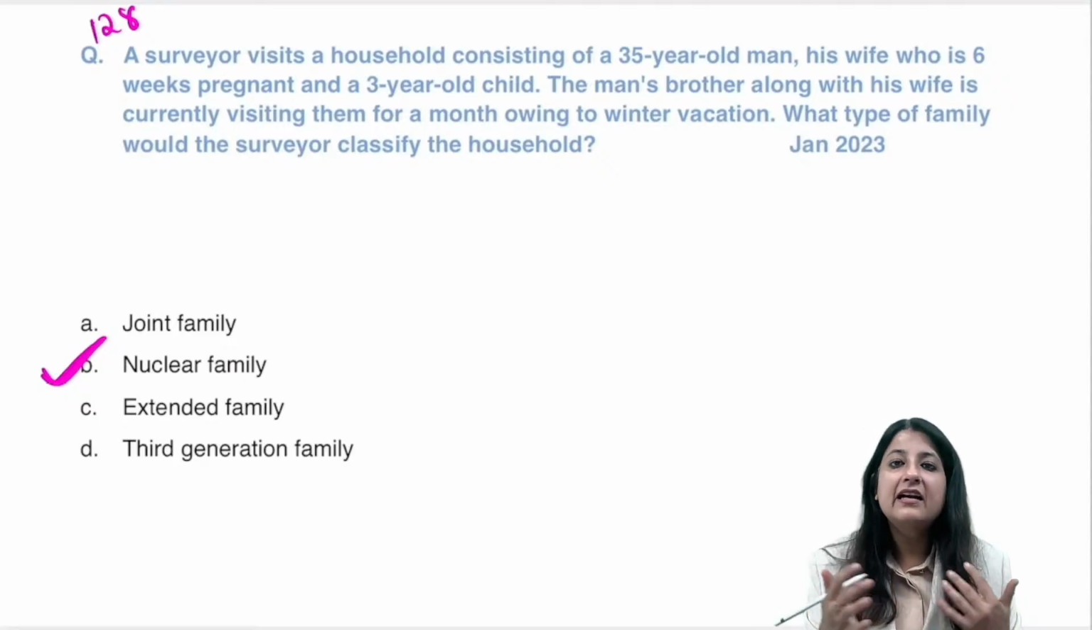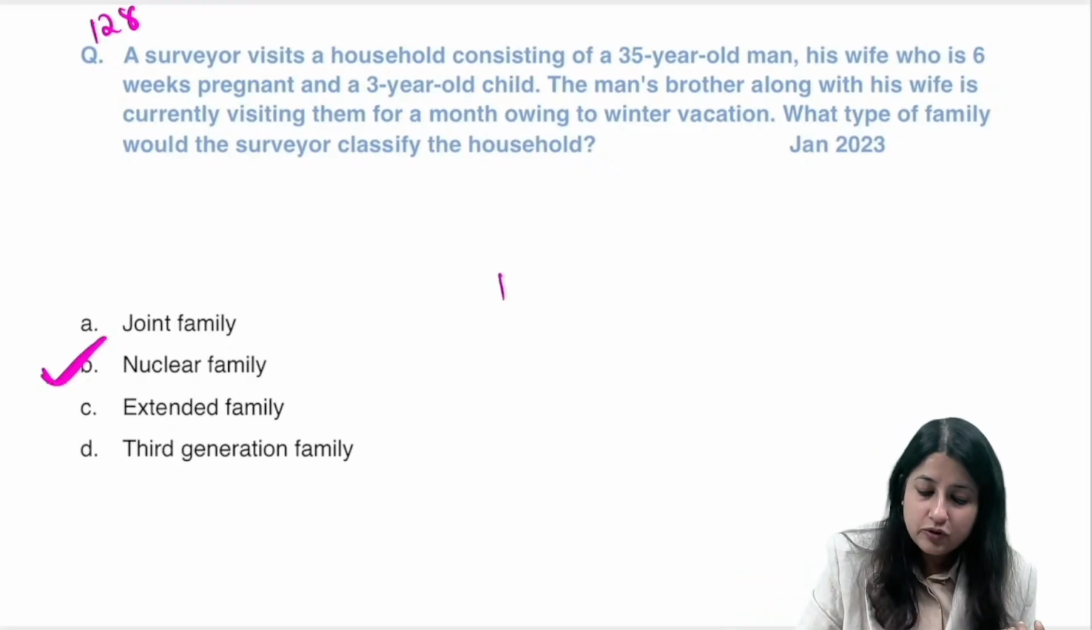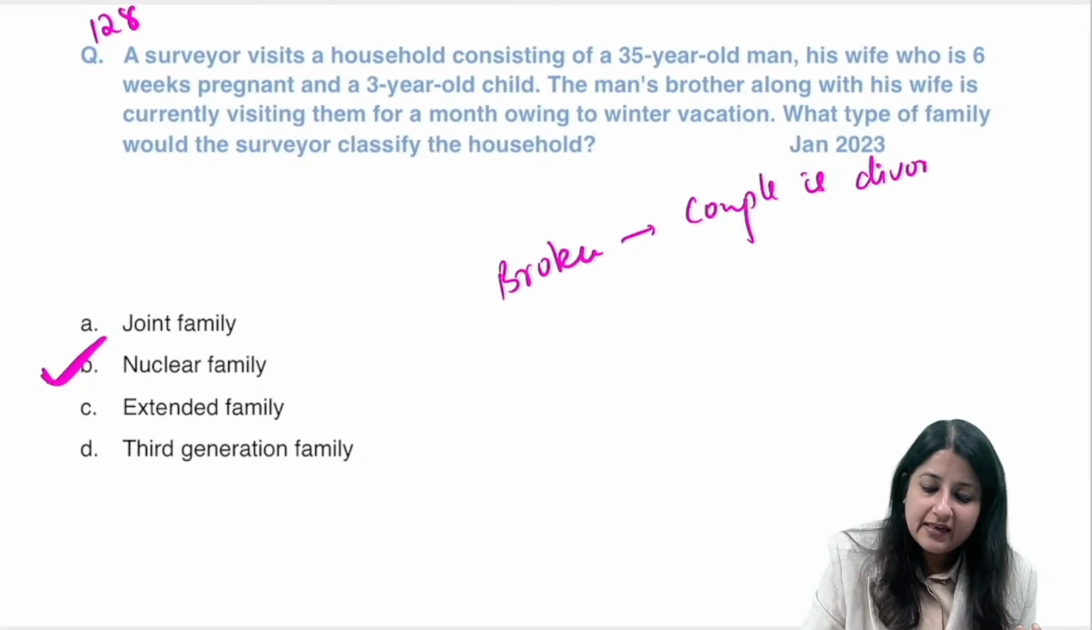Broken family क्या होता है? Couple is divorced, separated. जो आते हैं ना वो याद रखना. Broken family, couple is divorced, separated. Either parent is dead. You should say either parent dead.